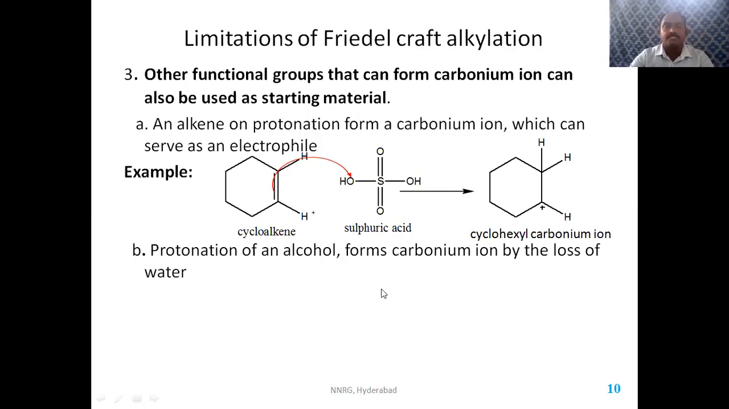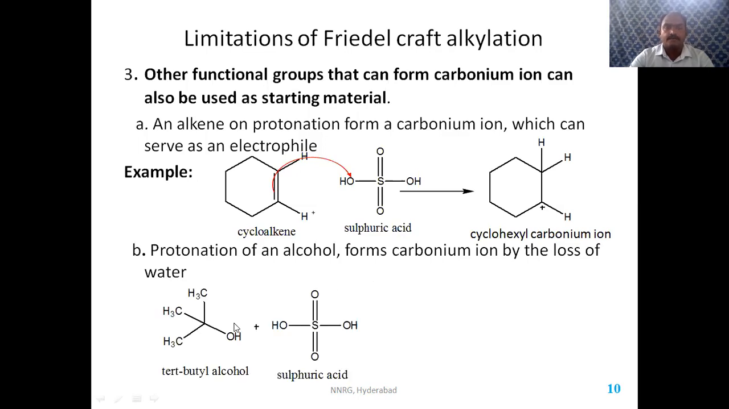Any alcohol which can form a carbonium ion easily can also act as a starting material for Friedel-Crafts alkylation. What is the alcohol? That is bulky alcohol. Tertiary butyl alcohol can form carbonium ion very easily rather than primary alcohol. Primary alcohol cannot form carbonium ion very effectively, but tertiary, because of bulkiness, stability is more. Carbonium ion, we know that tertiary carbonium ion is more stable than secondary than primary. So whenever tertiary butyl alcohol treats with sulfuric acid, the proton is donated to this